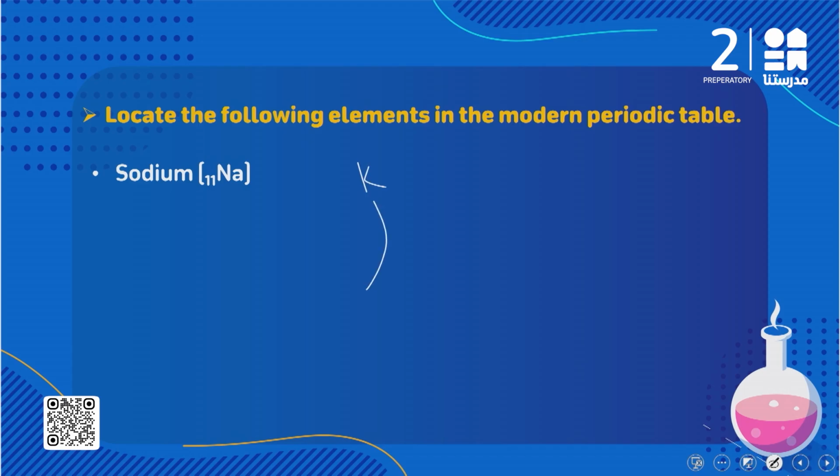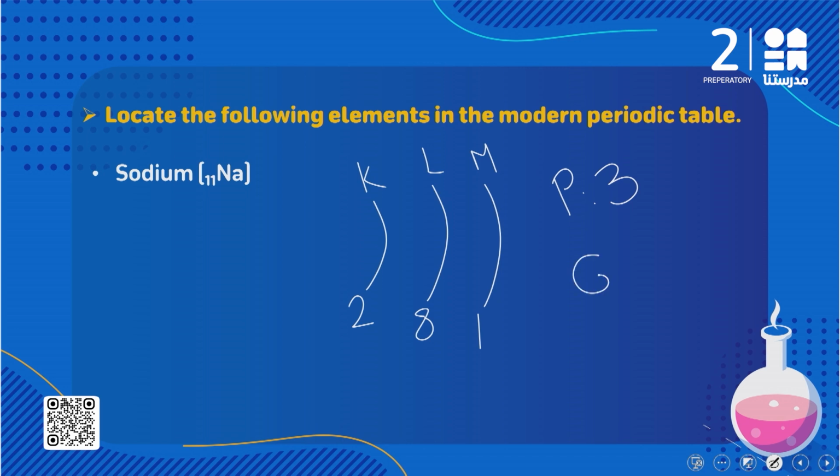طيب sodium Na, again K saturated with 2, L saturated with 8, and I still have 1 electron is going to be added in the energy level M. طيب what about the number of the period? Here I have 3 energy levels, so it exists also in period 3. طب what about the number of the group? Here I have 1 electron in the outermost energy level, so this element exists in group 1A. Okay. طيب now we are going to move to another type of the questions.